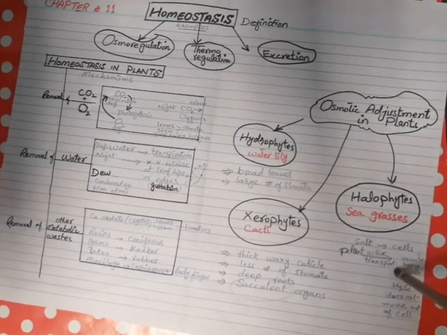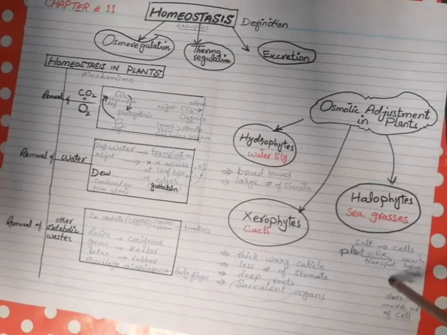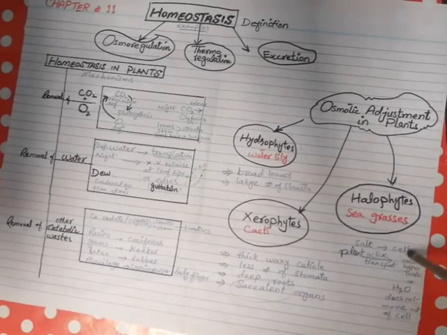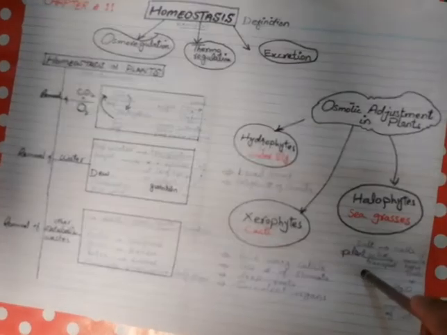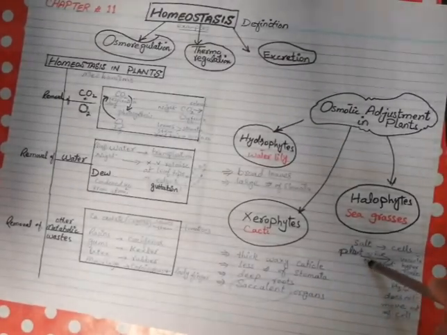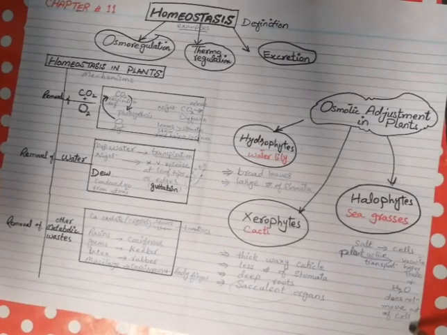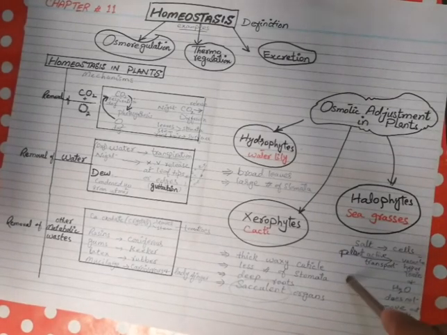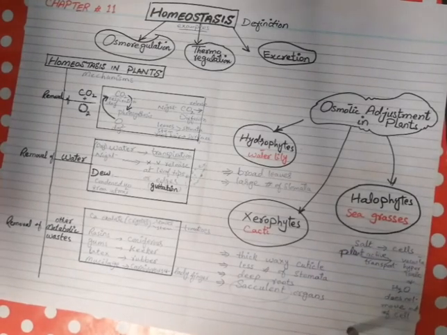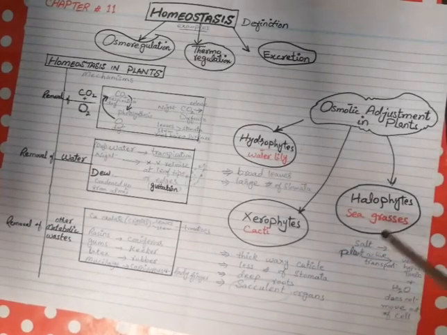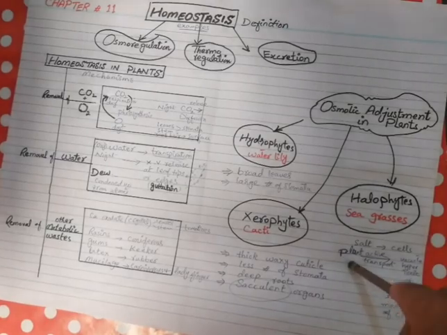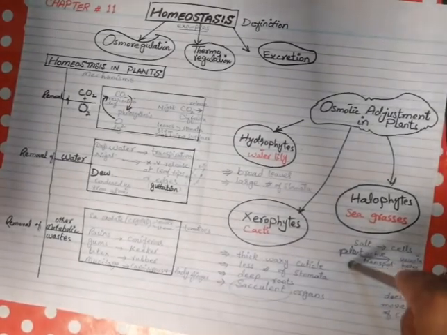When they hold salts inside the vacuoles, they don't allow the salts to go out from the cells. In this way, the internal environment will become more salty. So, water will not move out of the cell. For example, in seagrasses, in this way, they can survive in the salty environment.